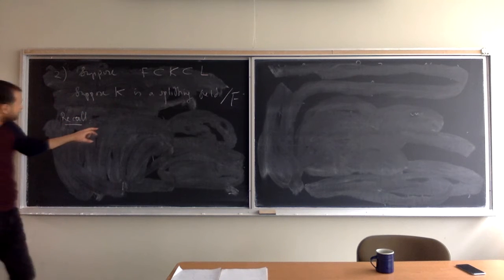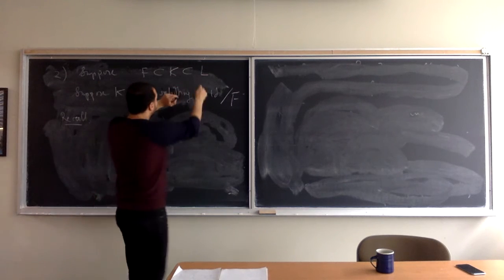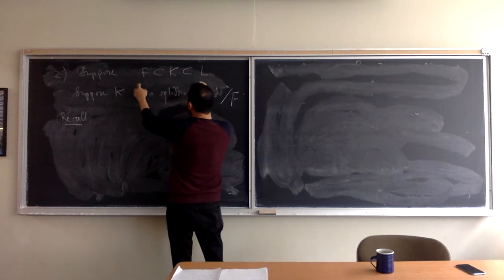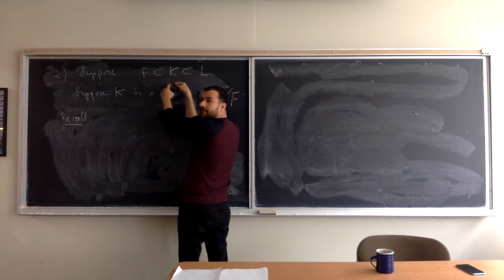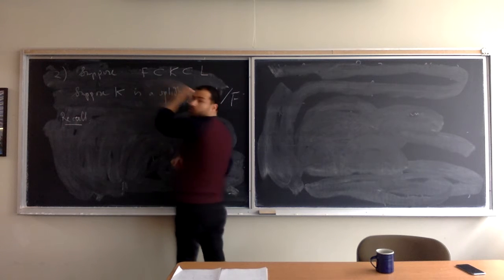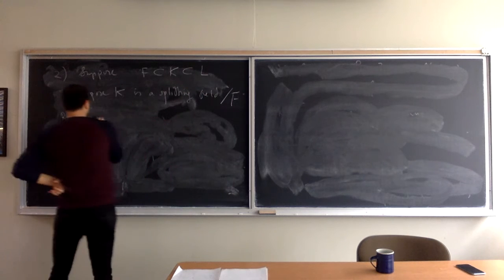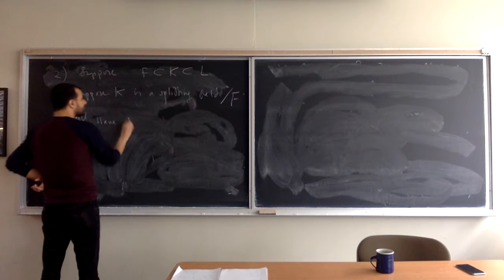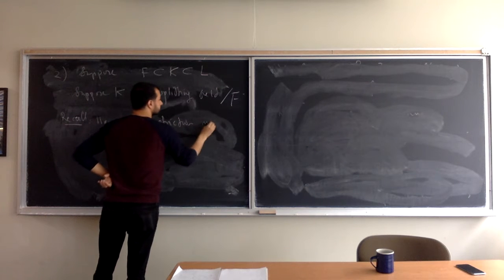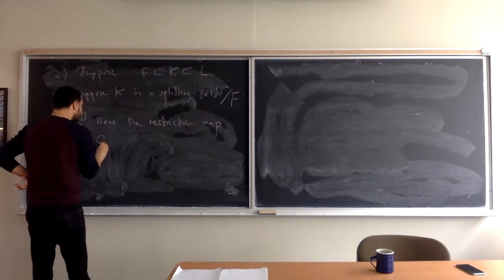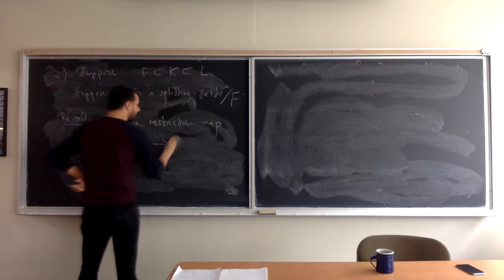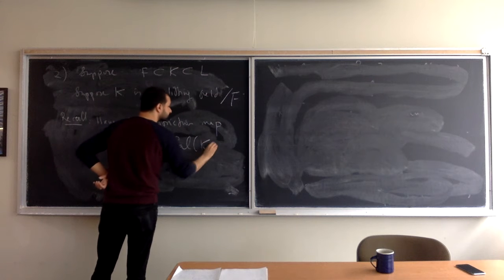that if I take every element of the Galois group of L over F, any automorphism of L that fixes F, that will send K to K. And it's going to give us an element of the Galois group of K over F. So you have this restriction map from the Galois group of L over F to the Galois group of K over F.